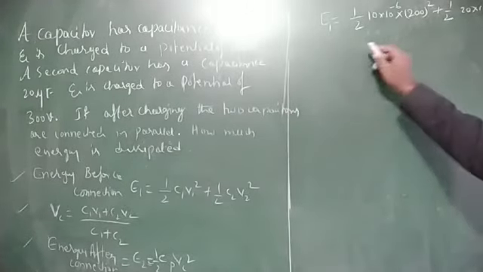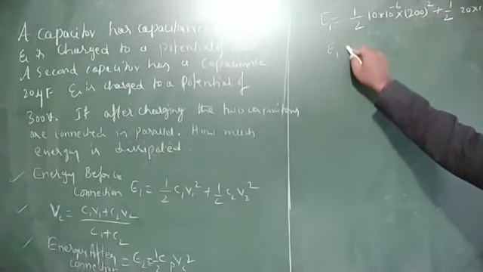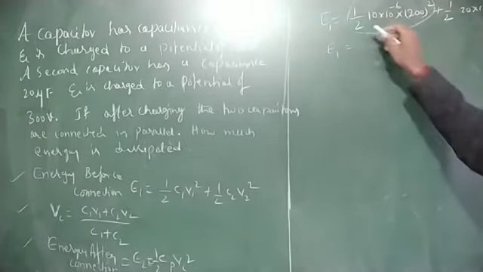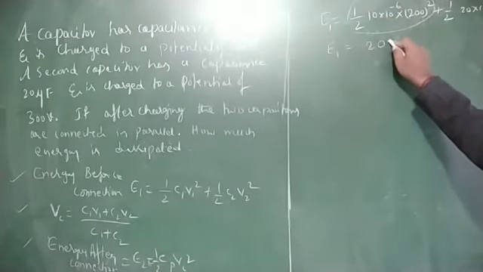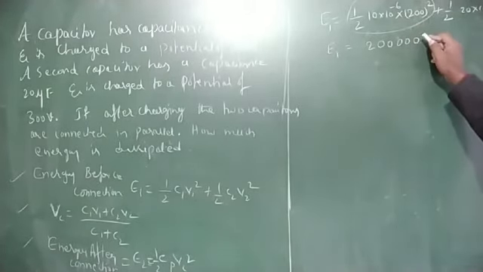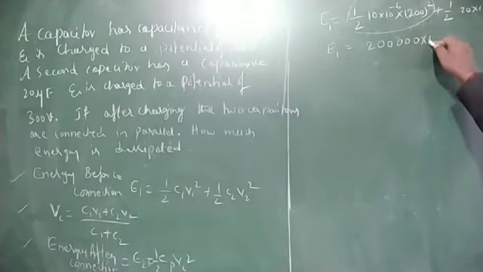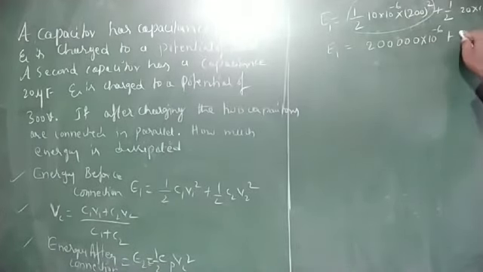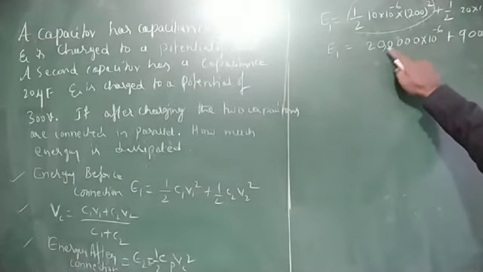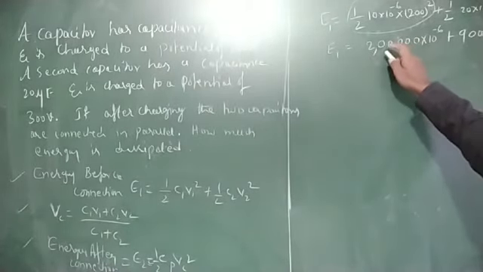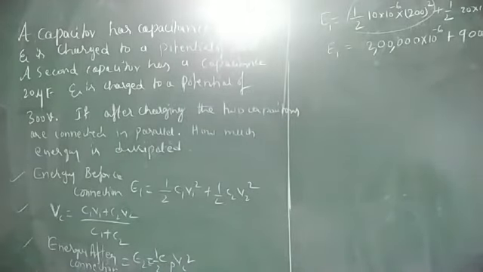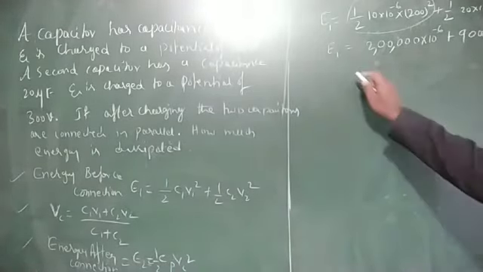Therefore, E1 is the sum of 200,000 into 10 to the power of minus 6 and 900,000 into 10 to the power of minus 6.